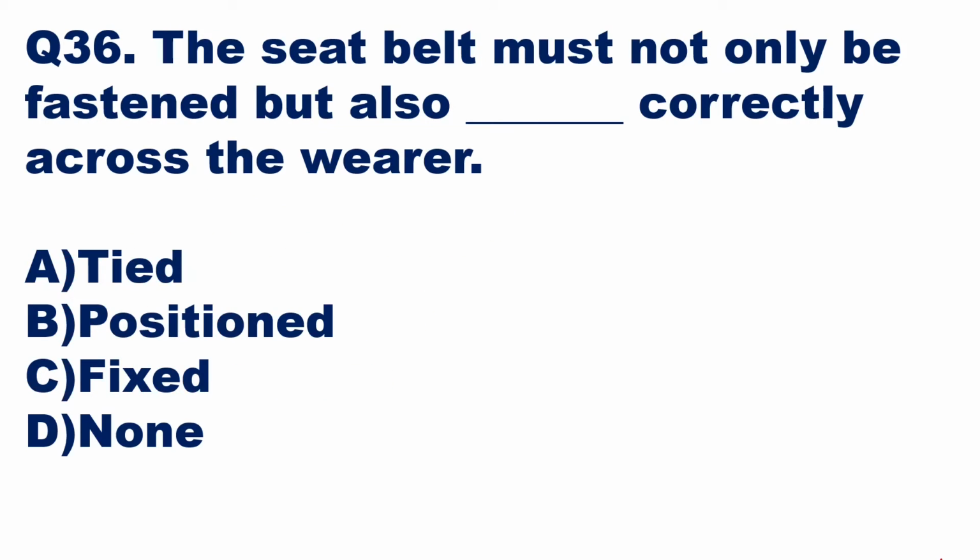Then we'll go to the next question, question number 36. The seat belt must not only be fastened but also dash correctly across the wearer. The person who wears the seat belt should also wear it correctly, and for that the word used is positioned. The seat belt must not only be fastened but also positioned correctly across the wearer. So option B, positioned, is the right answer.